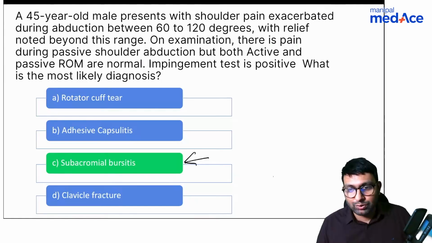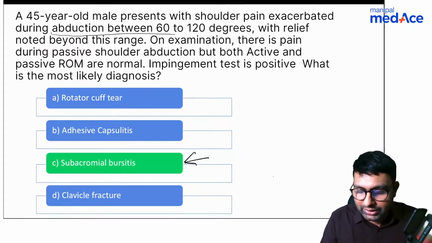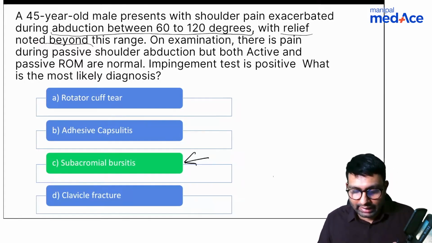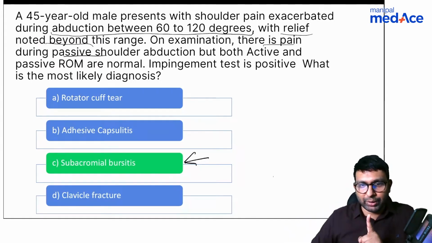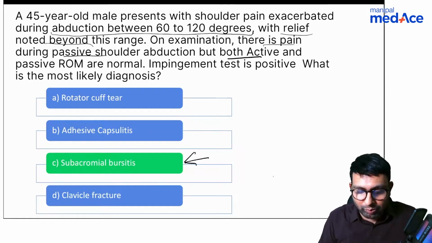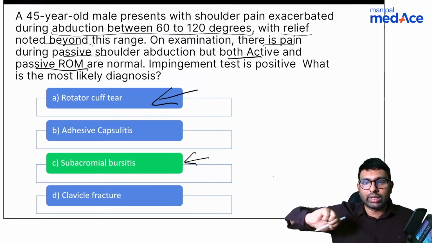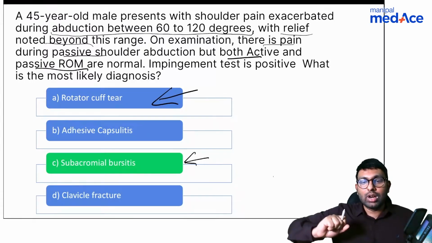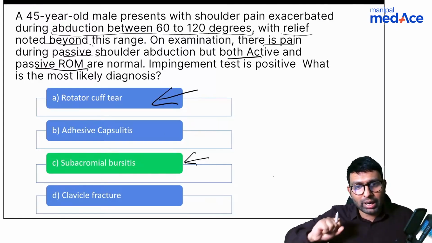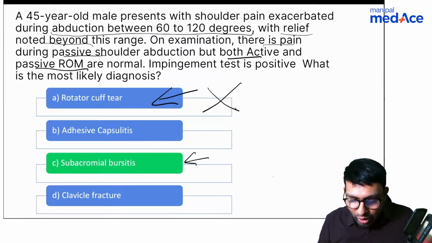Now, as Dr. Jain said, I will explain all four keywords. One keyword I've already explained: abduction between 60 to 120 degrees with relief beyond this range of motion. Next is pain during this movement. When you do passive shoulder abduction, there will be pain because there will be impingement. But why have I given that active and passive ROM are normal? Because in rotator cuff tear also, the patient will have pain from 60 to 120 degrees. He will have pain, but along with pain, he will not be able to do these movements, neither passively nor actively. So if active and passive ROM are normal, then it cannot be a rotator cuff tear.